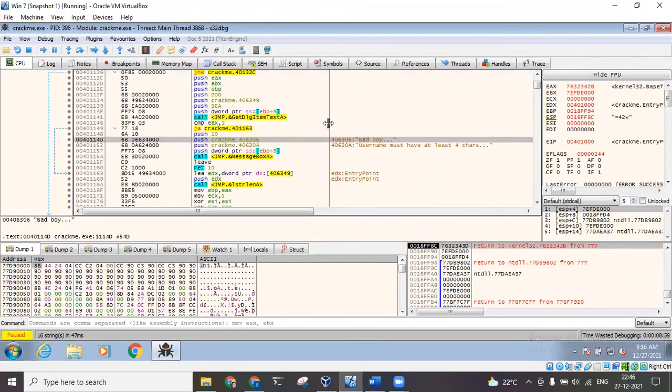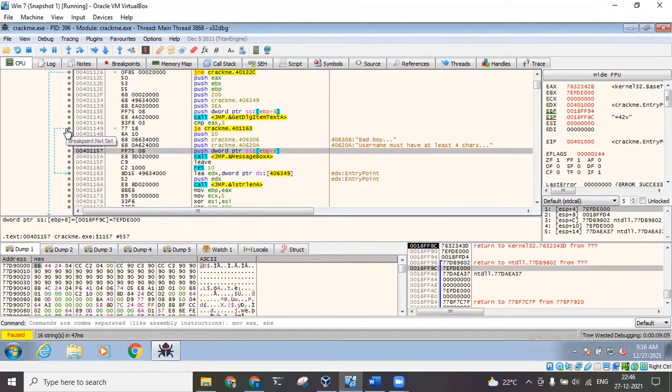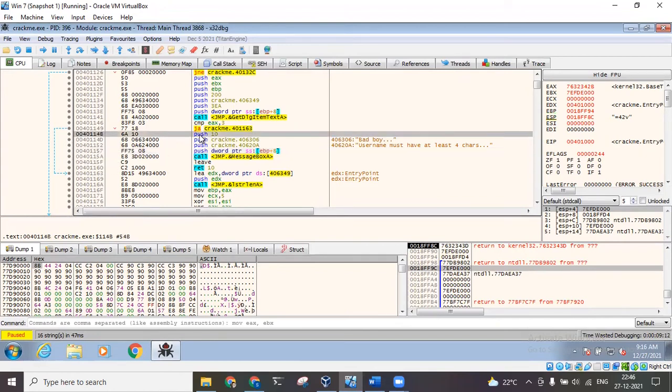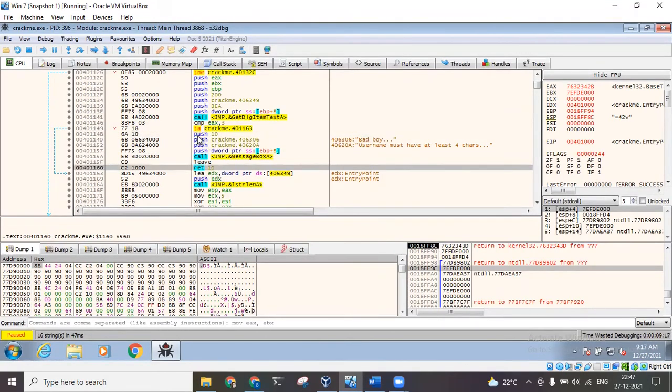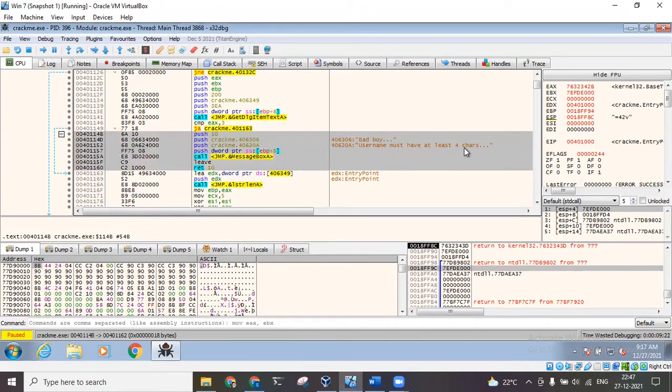If we go over here, we can see this error message is shown in this particular block. We can see this is where the block starts, and this is where the jump statement is. So this block starts from here and ends with this return statement over here. This is the block of code that is executed if the username is less than 4 characters.